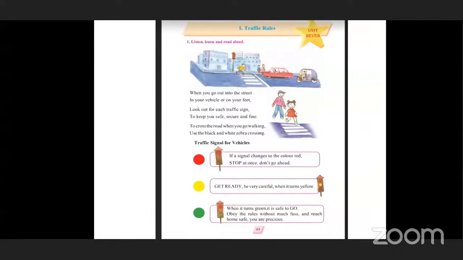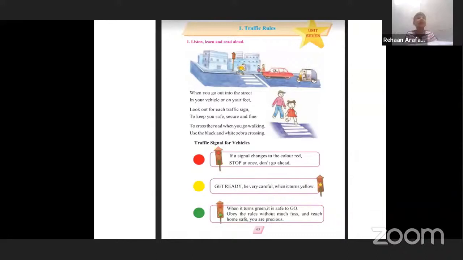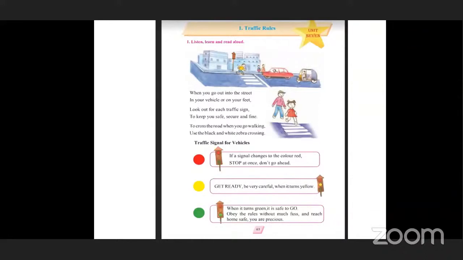To cross the road when you go walking, use the black and white zebra crossing. While crossing the road, see there's a zebra crossing. The color of the zebra crossing is black and white. We use the zebra crossing by walking on the road.